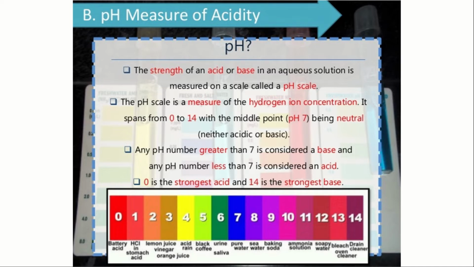Some of the examples I have noted. Battery acid, car battery acid, is a strong acid. Next comes HCl, the stomach acid. Lemon juice, vinegar, orange juice and acid rain are slightly acidic, not much acidic, but acidic. If it were much more acidic, everyone and the plants would burn in an instant. Black coffee is acidic. Urine and saliva are slightly acidic. Pure water is neutral, neither acidic nor basic. Sea water is alkaline. Baking soda, ammonia solution, soapy water, bleach, oven cleaner, drain cleaner, every soapy material, deodorants, cleaners and detergents are all alkaline.